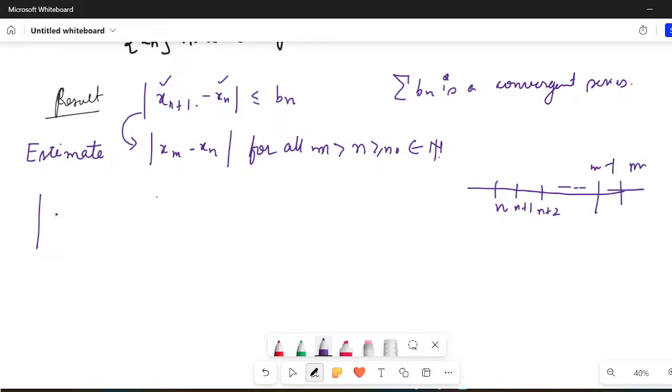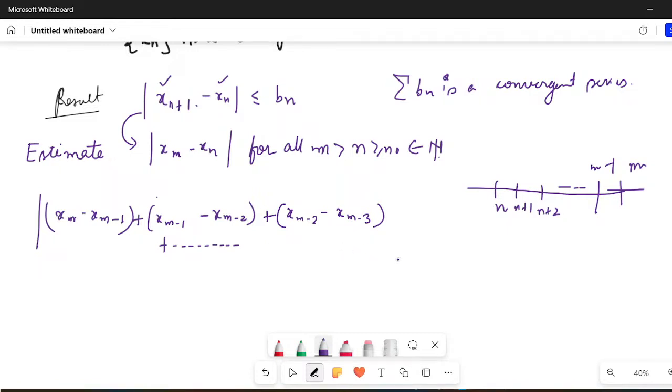If I go like this, I can write x_m minus x_n as x_m minus x_{m-1}, plus x_{m-1} minus x_{m-2}, plus x_{m-2} minus x_{m-3}, and at the end I will have x_{n+2} minus x_{n+1}, plus x_{n+1} minus x_n.